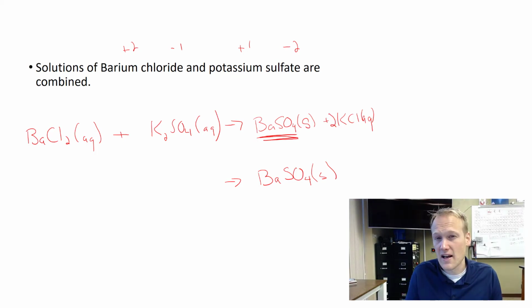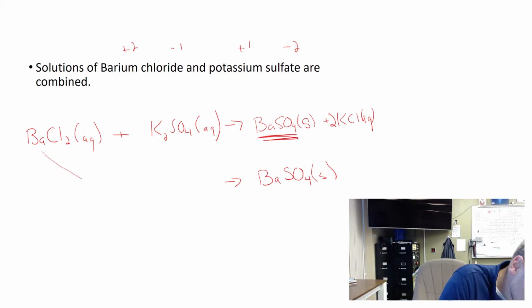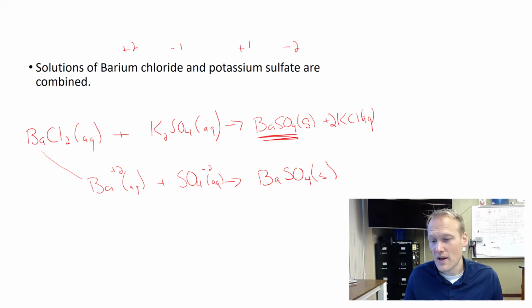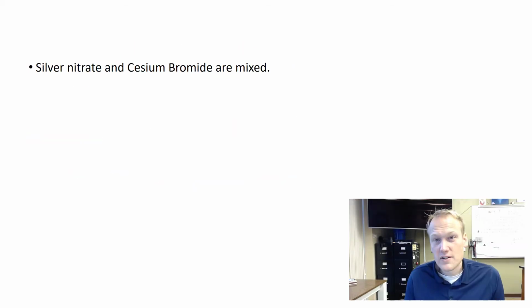The next part of this net ionic is to include the ions on the reactant side that will make up this precipitate. So we have barium, which is a +2 and aqueous. And we have sulfate, which is a -2 and aqueous. This is a net ionic equation, so you're supposed to be showing these as ions, which is why we include the charge. Let's try another one.